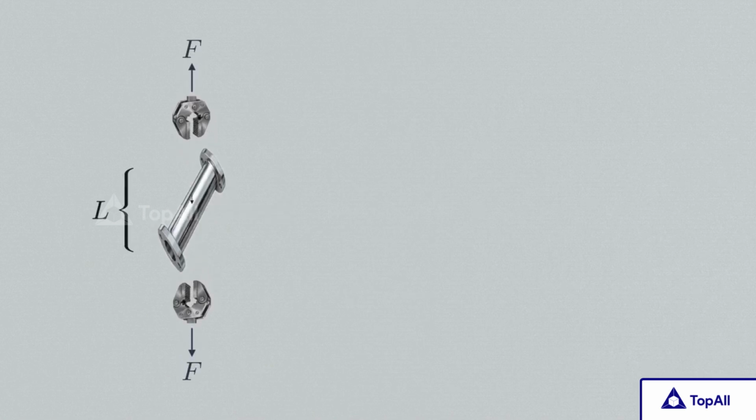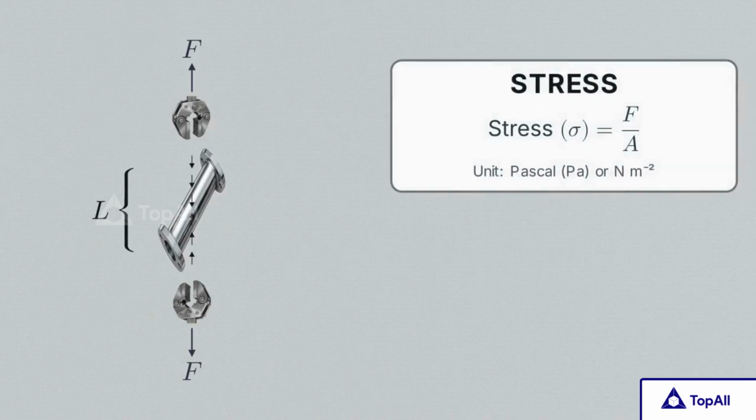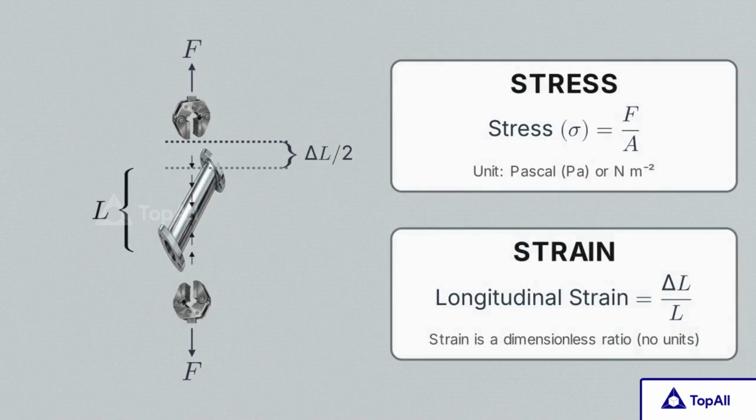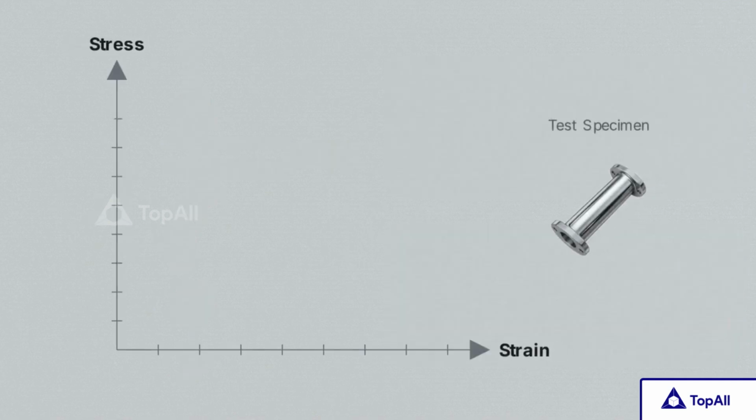Engineers map the limits of these materials using a standard tensile test, pulling a metal cylinder apart with increasing force. The material develops an internal restoring force. This resistance is stress. The physical stretch is strain, calculated as the fractional change in length. On a stress-strain graph, the initial linear region obeys Hooke's law. Deformation is proportional to force, and the solid behaves elastically.